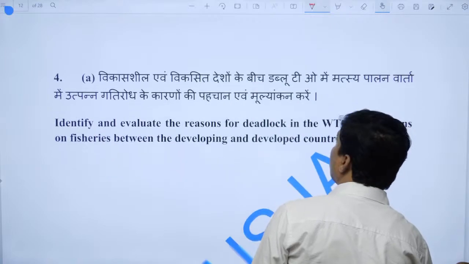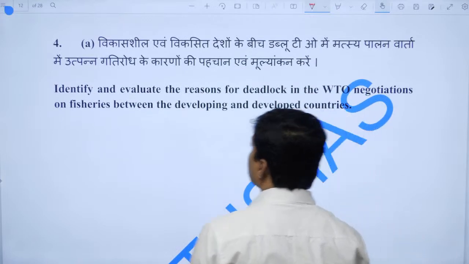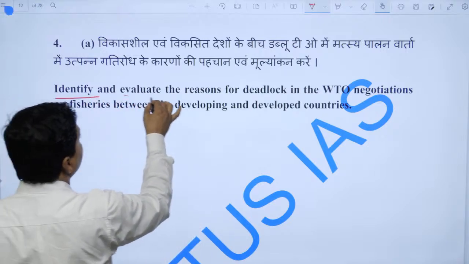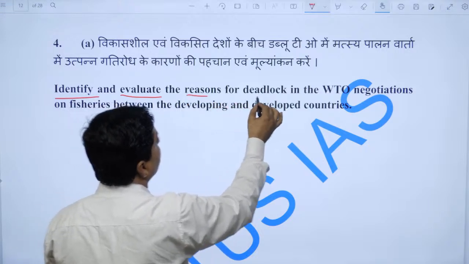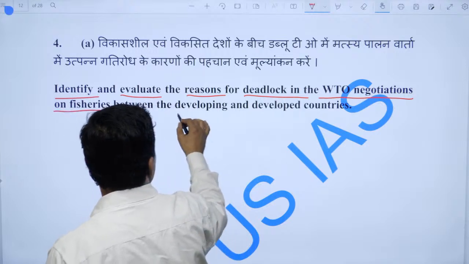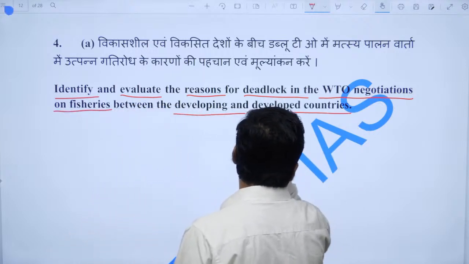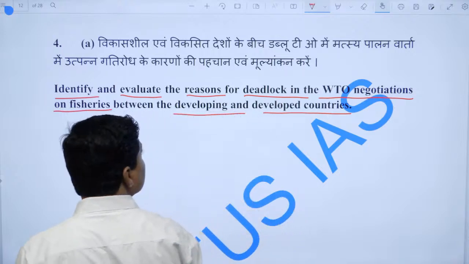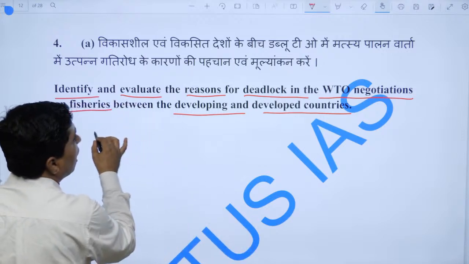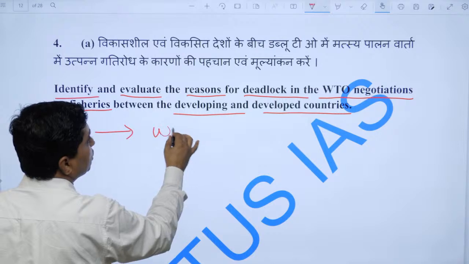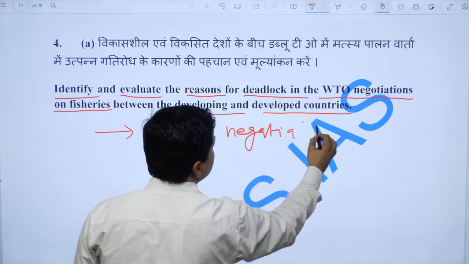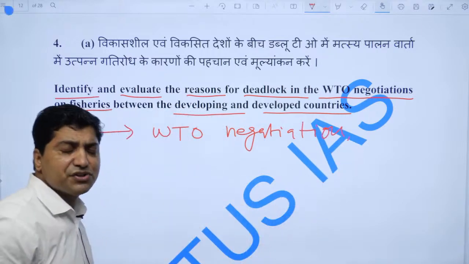which is question number 4A. Now, the question is: identify and evaluate the reasons for deadlock in the WTO negotiations on fisheries between developing and developed countries. Now, let me talk about how one should start. One should start with WTO negotiation, right, and one should give the example of the Doha round or the Geneva conference recently held